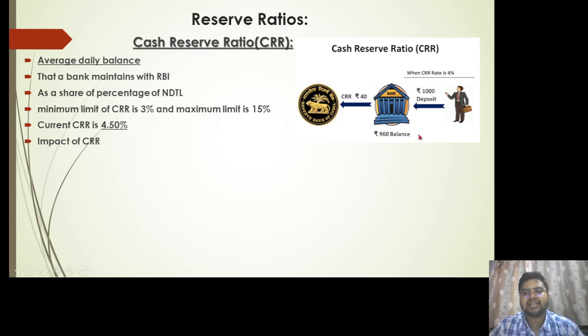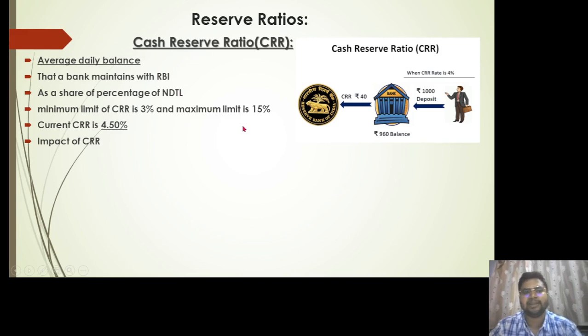What does that mean? That is, when I deposit 1,000 rupees in my savings account, now 40 rupees will be transferred or parked with the RBI, right? The remaining 960 balance will be held by the State Bank of India in my case. So according to the definition, the cash reserve ratio is the average daily balance that a bank maintains with the RBI as a percentage of NDTL. What is NDTL? It is the net demand and time liabilities.